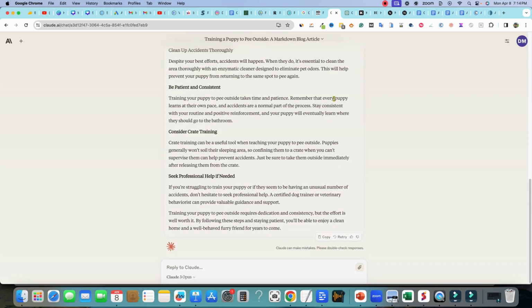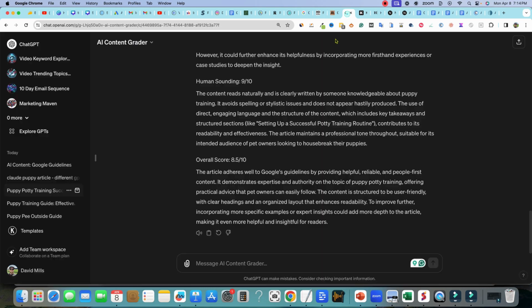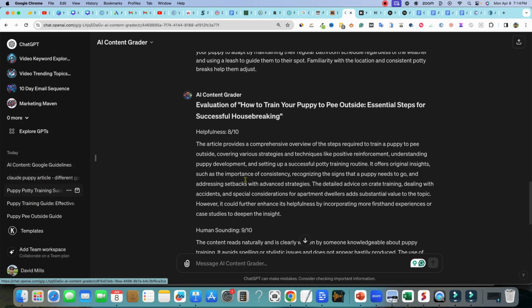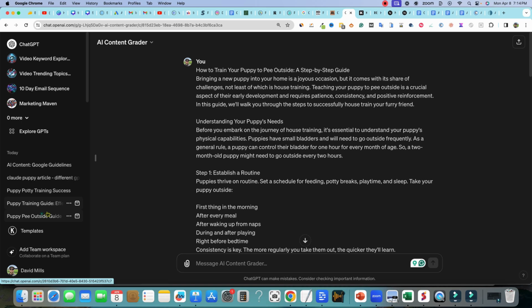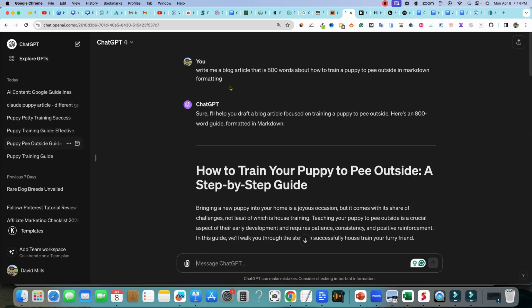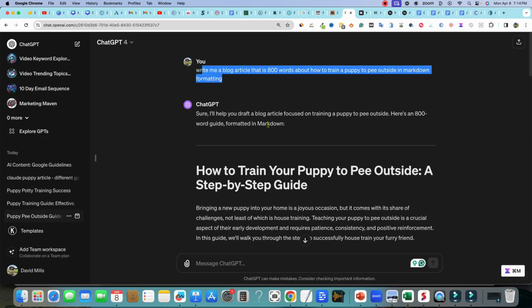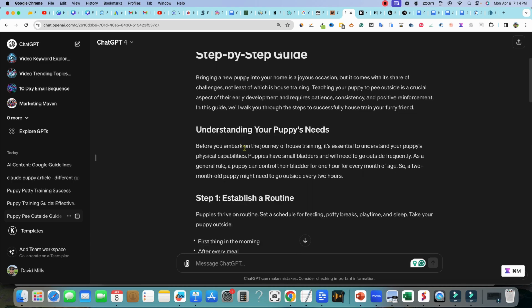And so I went and copied that. Then we went over here into ChatGPT and did the same thing. I'm going to go find the article right over here. And here's the article, same exact prompt, boom. And then this is what ChatGPT did.